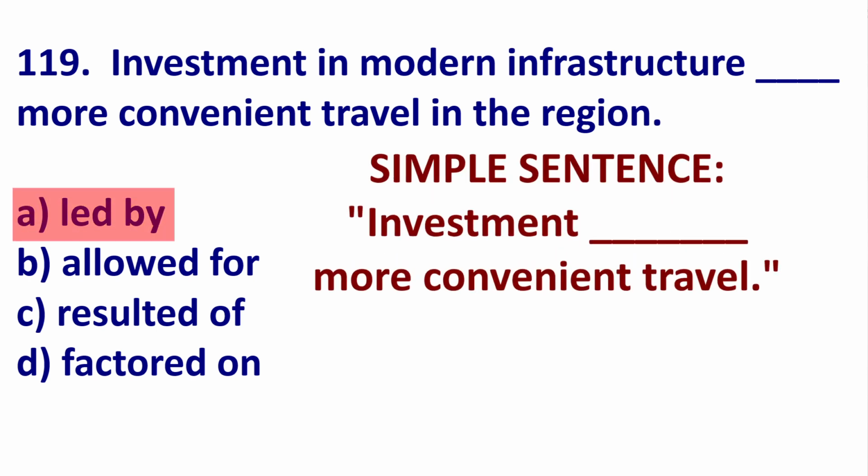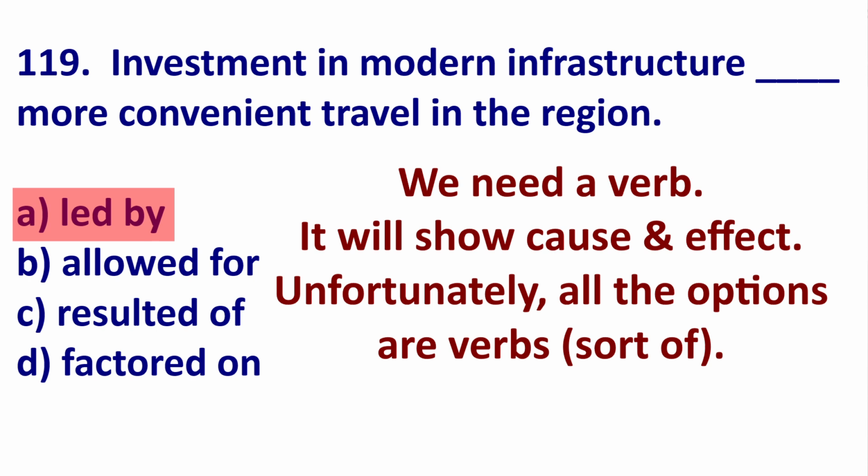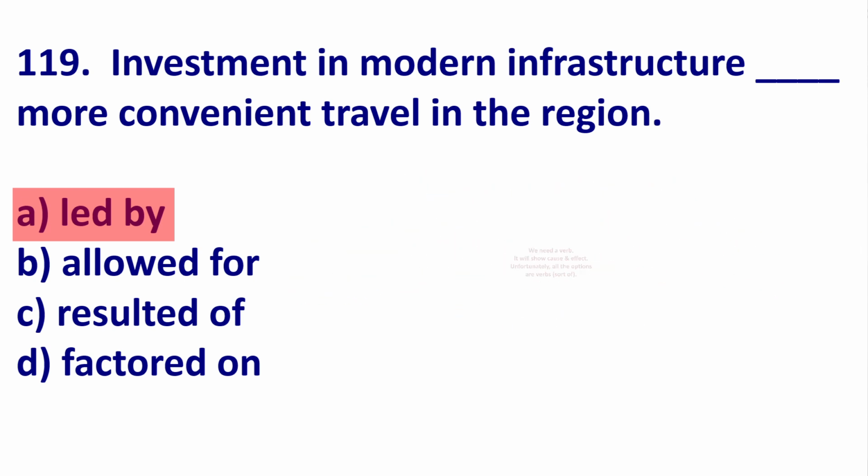Okay, so simplified, investment blanks more convenient travel. So we can see this is a cause and effect statement. The investment equals or causes more convenient travel, and we need a verb. Unfortunately, all the options can be verbs, sort of.